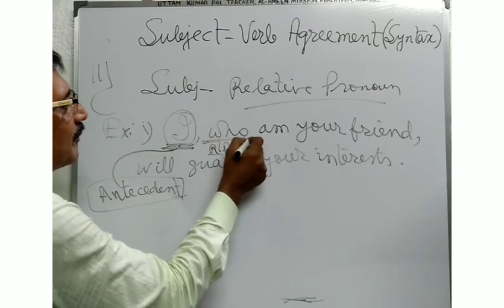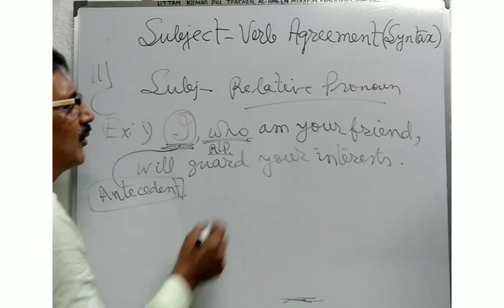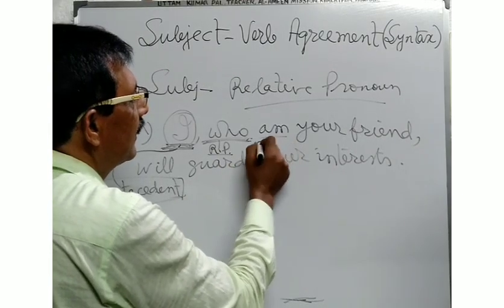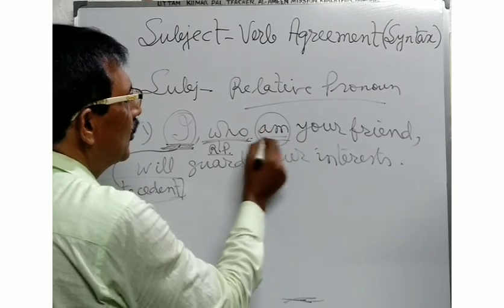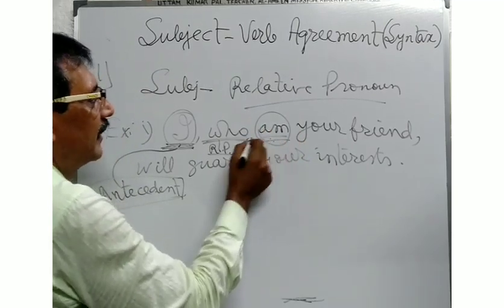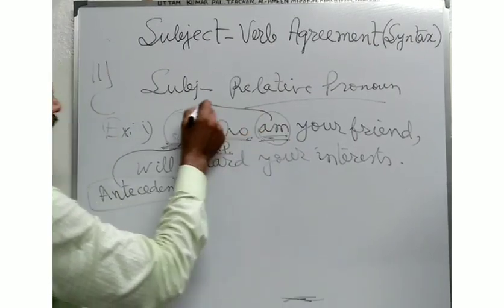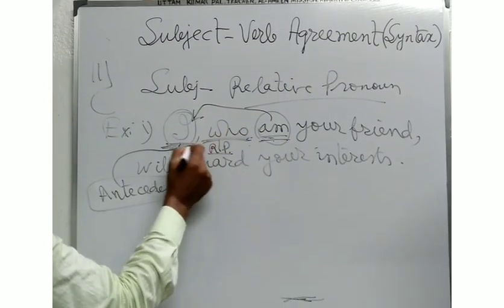And who is the relative pronoun, so you will have to take care about using the verbs. Here am is there: who am, not who is. Here am is used according to the antecedent.